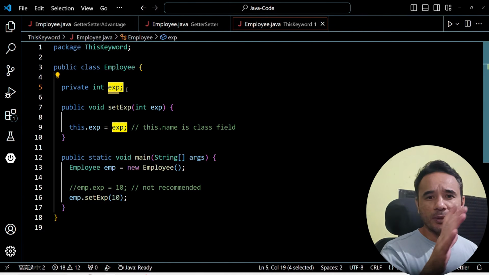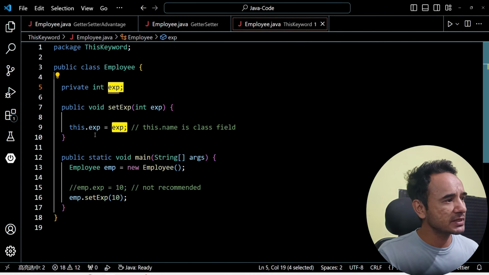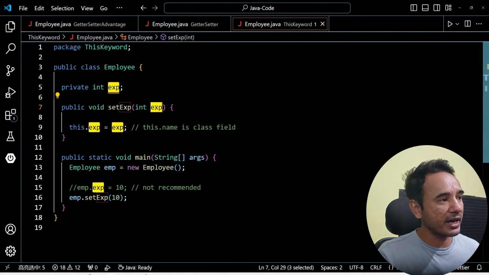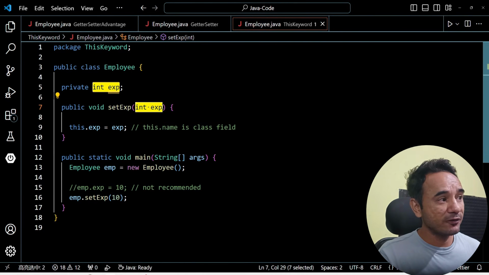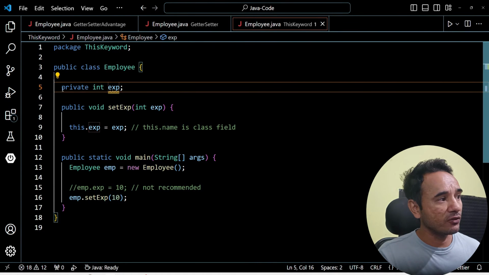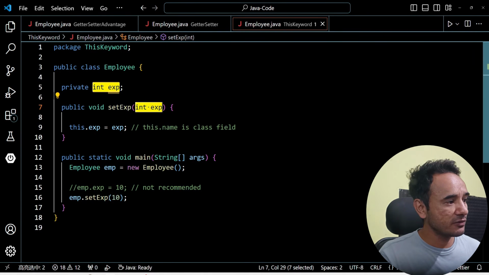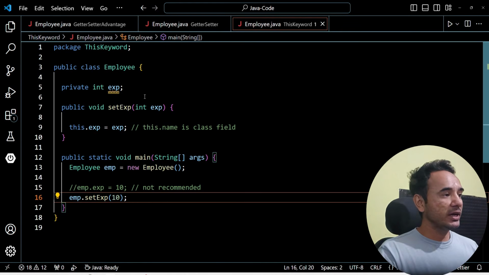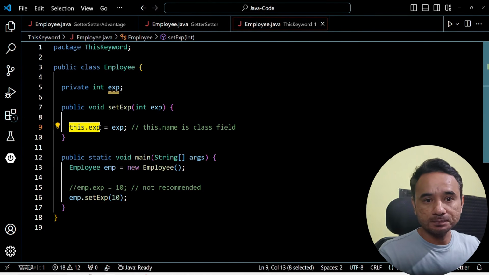Now you may ask why we are using this keyword and not directly using just the experience field. The reason is we are receiving the experience in the parameter also, right? So this experience is different from the class field experience above. This experience parameter we are receiving from here. So that's why we use this.experience to point to the class field.